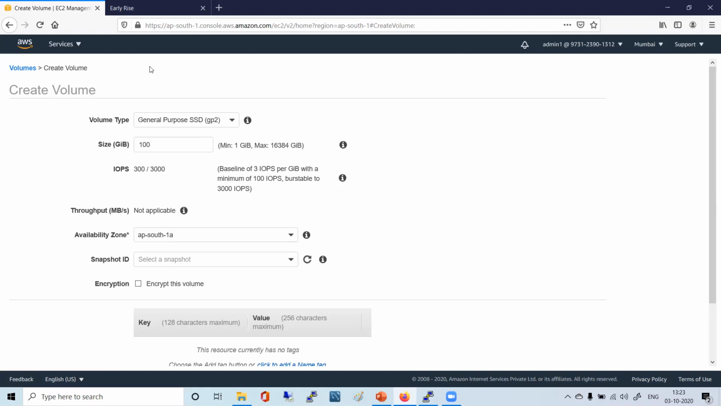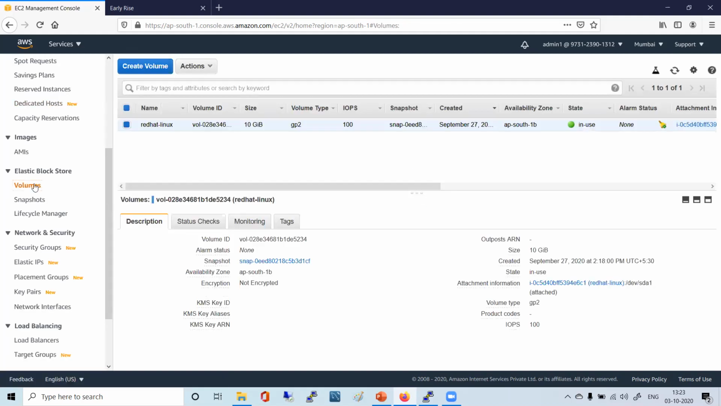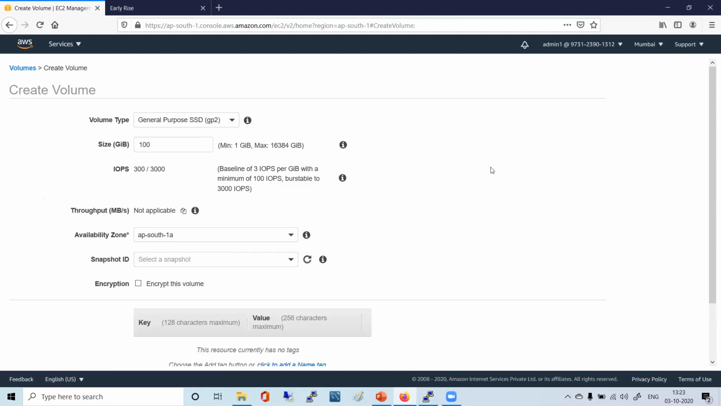Can you please go back, Haris, once again? In the volume section, that's it. See, in the volume section, you click on create volume. Okay. Now, here size is 100 GB, and by default it came GP2. Now size you make it 1 GB.